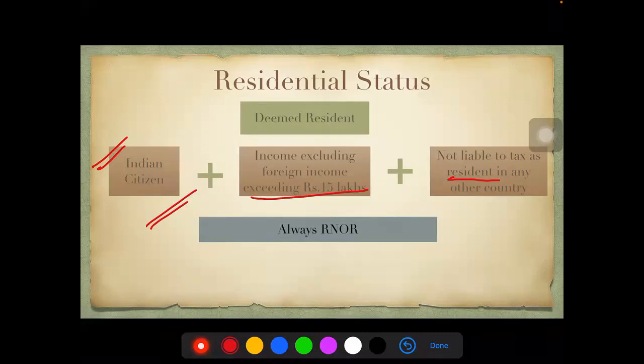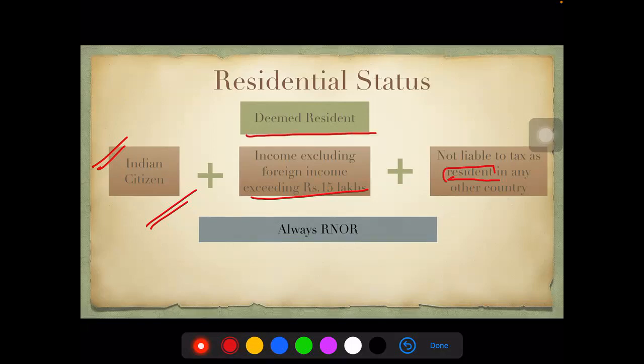So what used to happen here is, there are many people who were playing with the tax laws, and they happen to be a non-resident in all the countries. Since they were non-residents, their global income did not get taxed, and they were kind of escaping the tax route by using this loophole. So now the government said, in case you have income, excluding foreign income, that is the Indian income is more than 15 lakhs, and you are not paying as resident tax in any other country, for the purpose of Indian taxation, you would be deemed to be a resident.